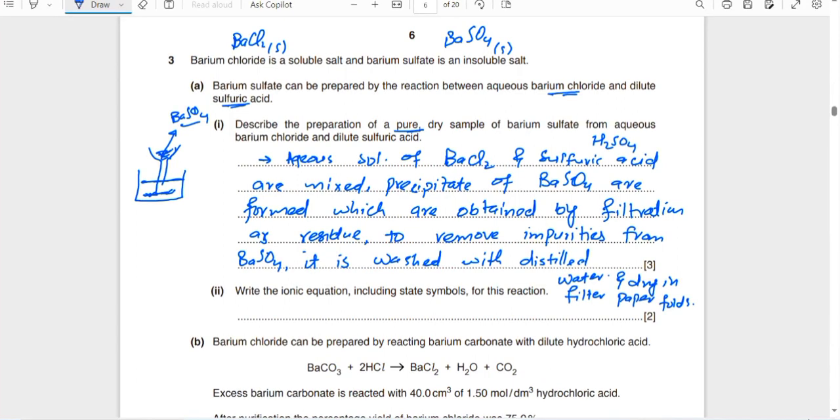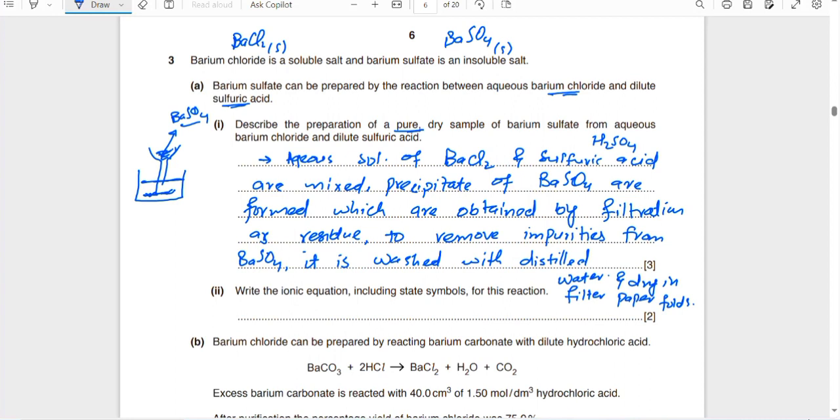So you use distilled water to eliminate the impurities, and then to dry it you use filter paper folds. In this way you get the pure barium sulfate crystals.